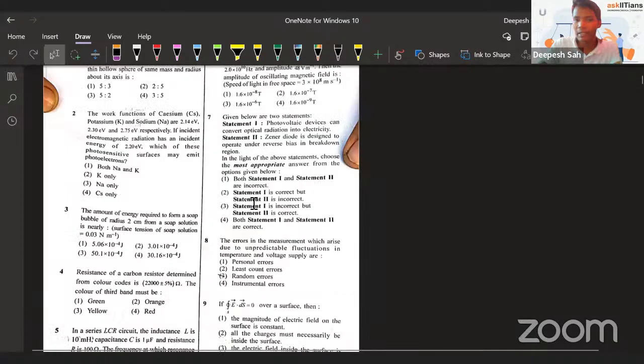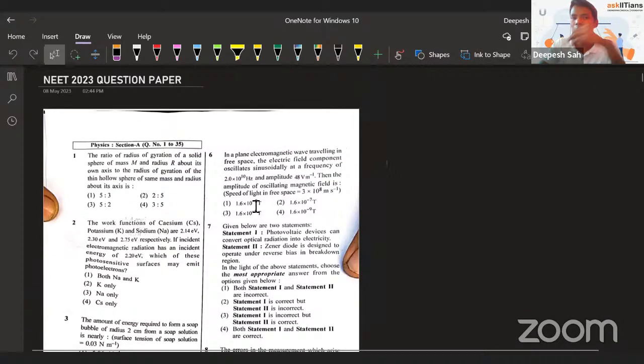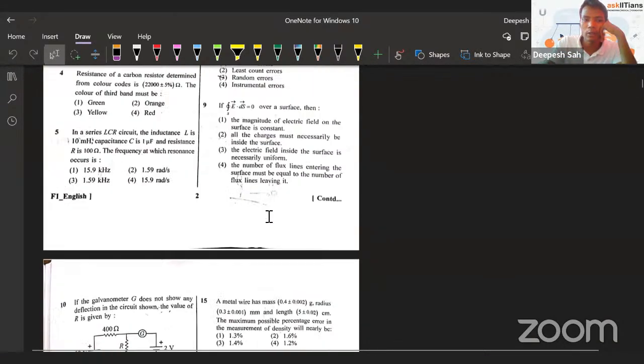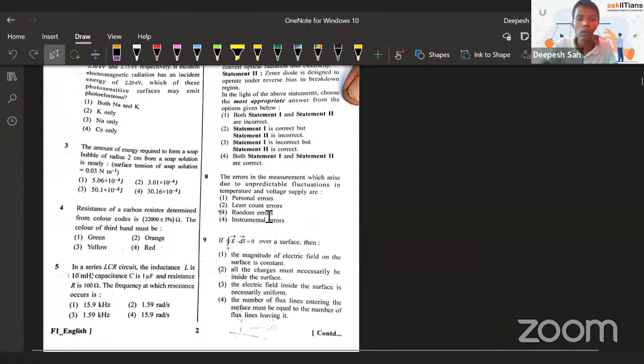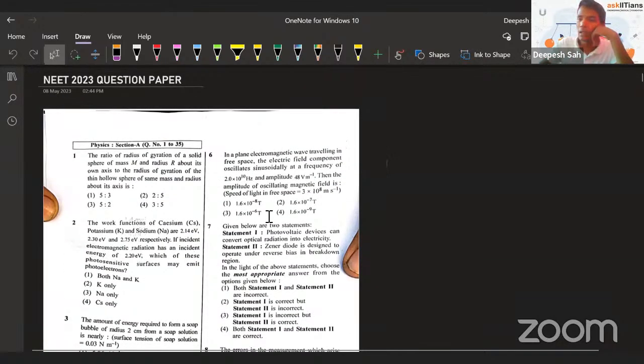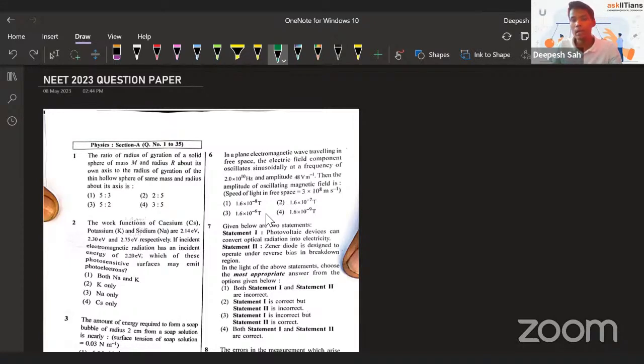There are multiple sets of the same question paper. Like in NEET, you will see a lot of different students having different kinds of sets. But one thing I want to clarify: even if there are a lot of different sets, it doesn't mean anything, because the level of questions will remain the same, and not even the level, the questions themselves remain the same. It's just that the questions are switched. For example, right now this question based on radius of gyration is question number 1 in this set. This same question can be the 20th question in another set.